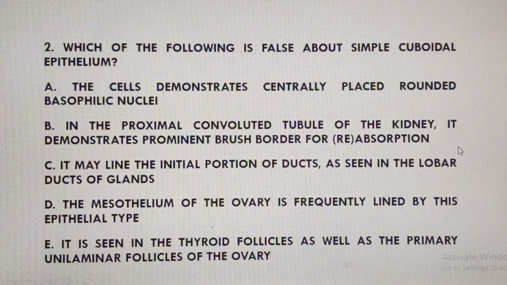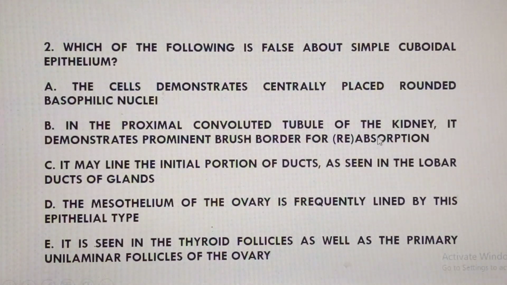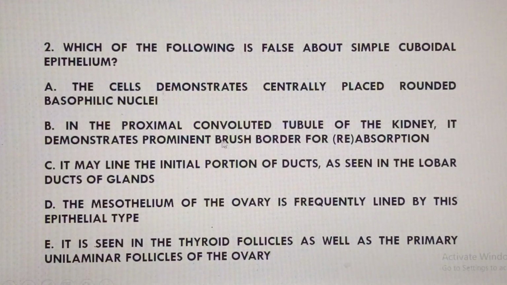Now, option B says in the proximal convoluted tubule of the kidney, it demonstrates prominent brush border for reabsorption. Yes, that's a very true statement. In the proximal convoluted tubule, to ensure effective reabsorption of the ultrafiltrate coming from the glomerular ultrafiltrate, they will present with a prominent brush border, which under electron microscopy we can call microvilli, which will be very important in reabsorption. So that's a very true statement.